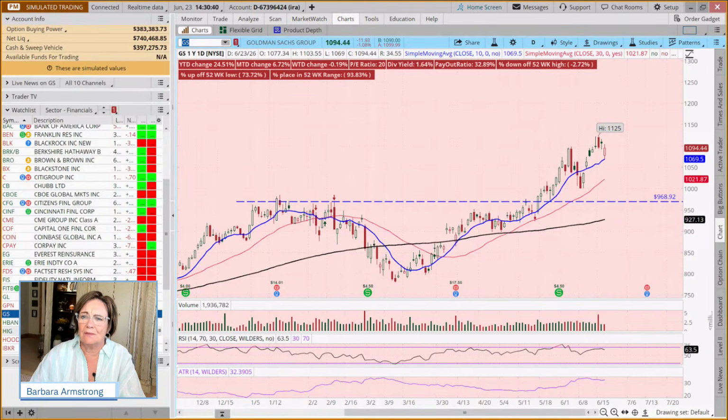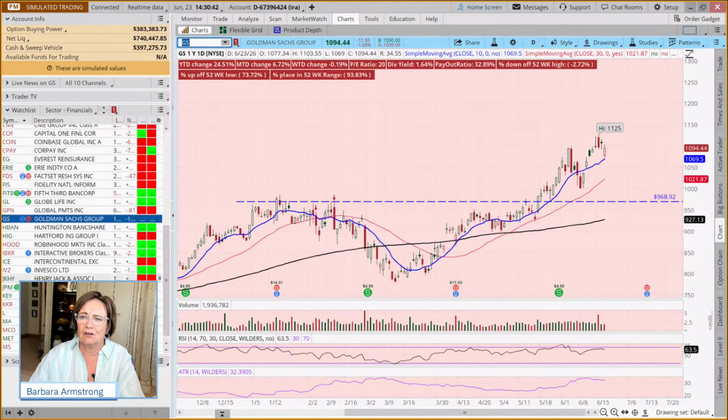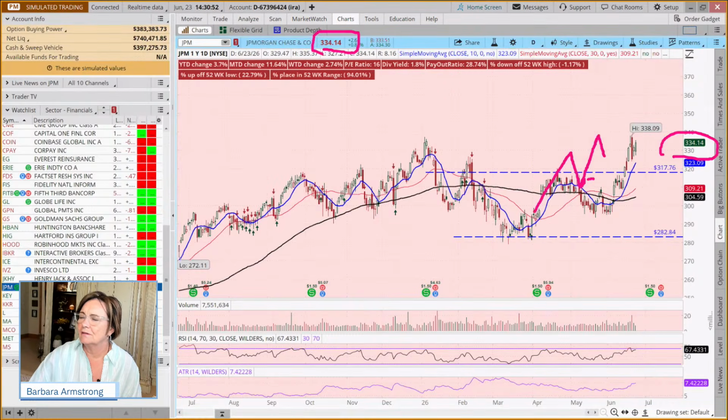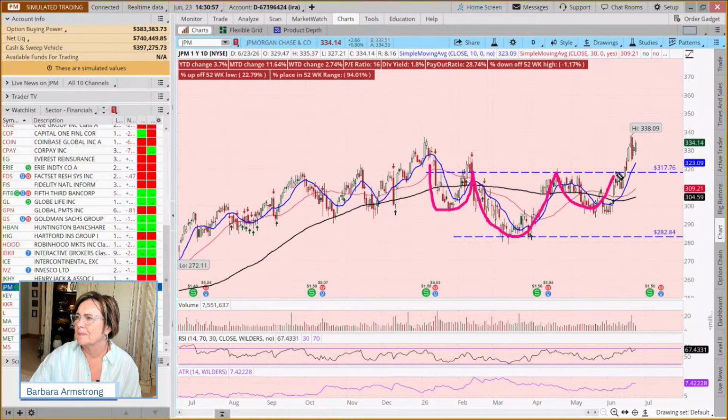Could we look at JP Morgan? Sure. I'm sure it's on this list. And this is this inverted head and shoulders pattern. And then it broke out. And little pullback, moving to the upside today. And this one, we may not be able to buy 100 shares, but we could buy a lot more than we could of Goldman Sachs.